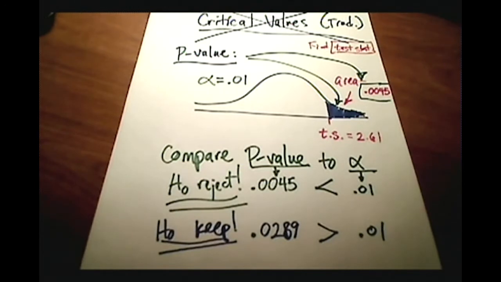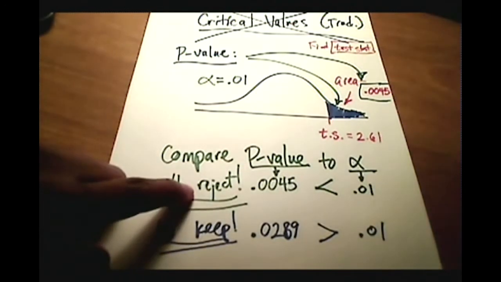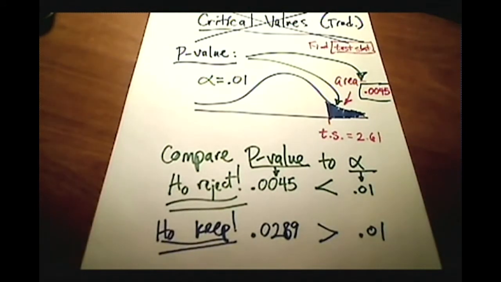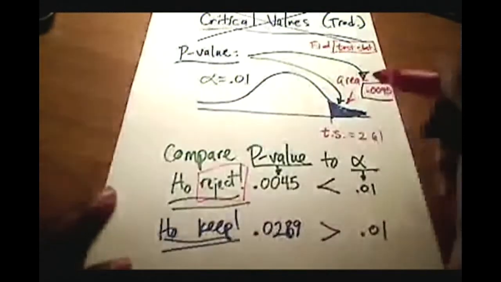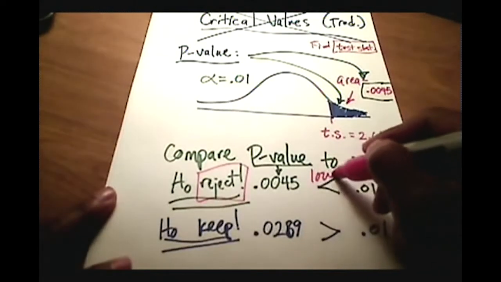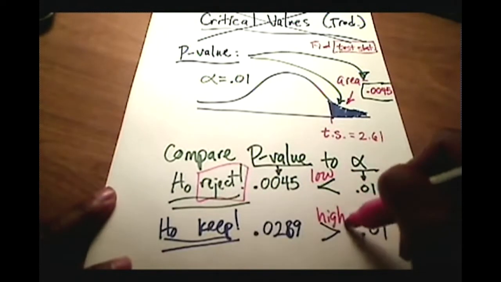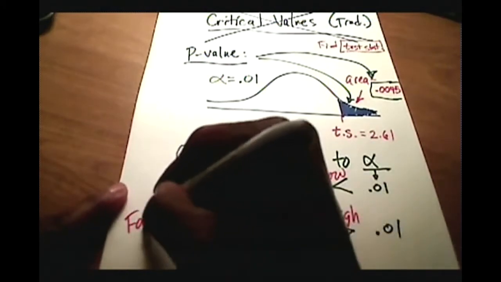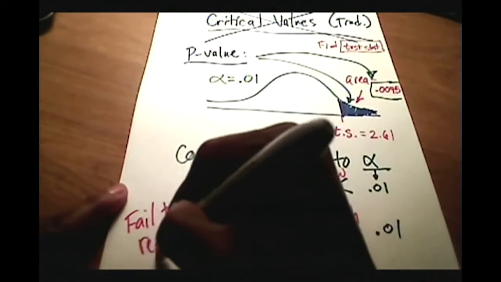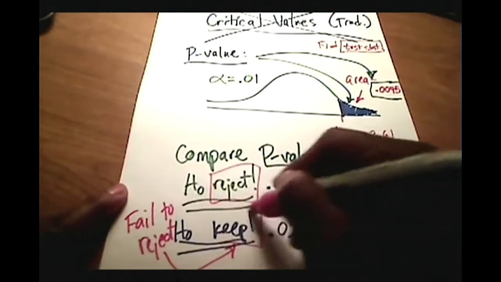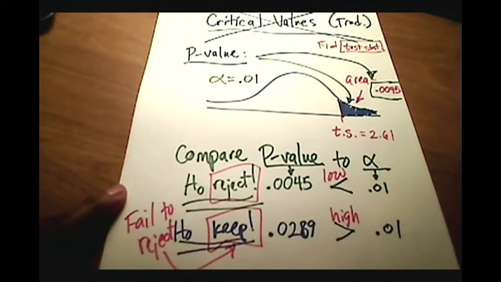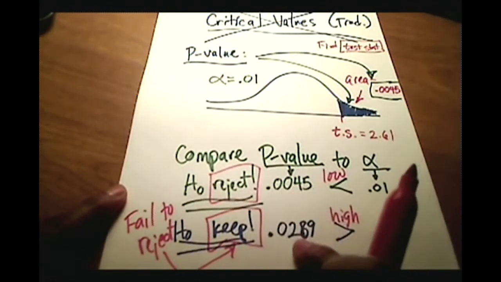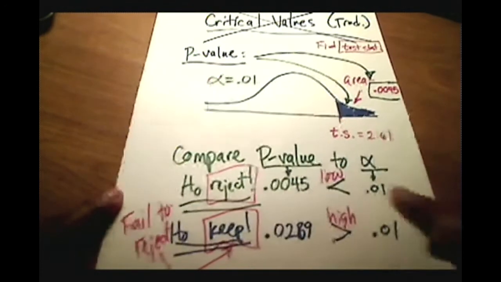So hypothesis testing is all about the null. We either reject it or, in my case I put "keep" here, but technically the term is we fail to reject. So we reject if the p-value is low, and if the p-value is high, then the null must fly. What we're really doing is failing to reject. That's what's going on when I say the word keep. We're failing to reject. So if the p-value is low, the null must go. If the p-value is high, the null flies.